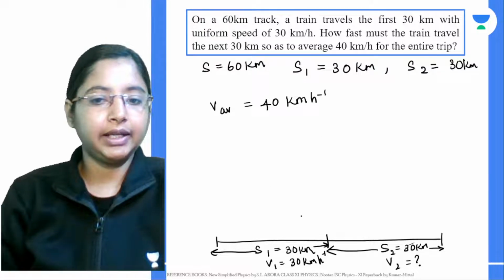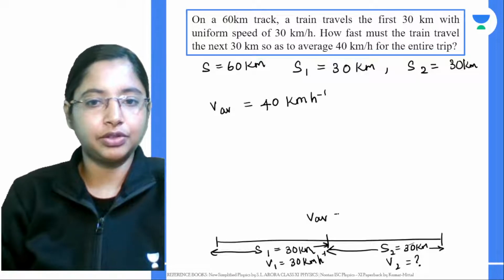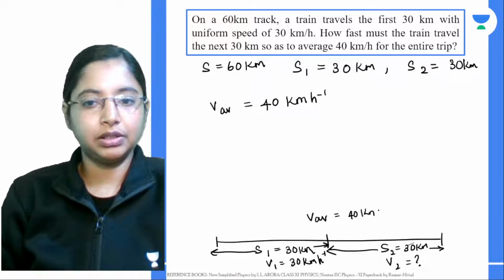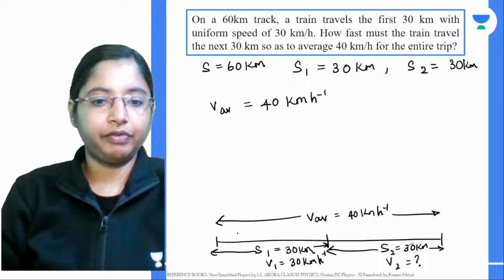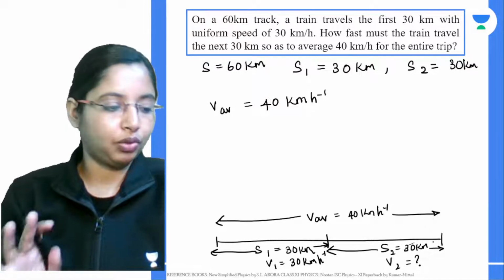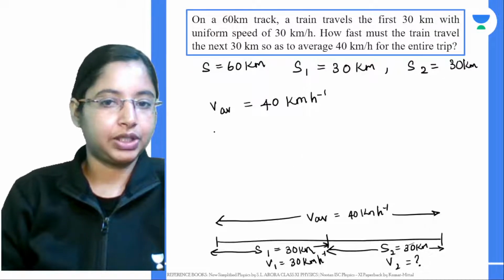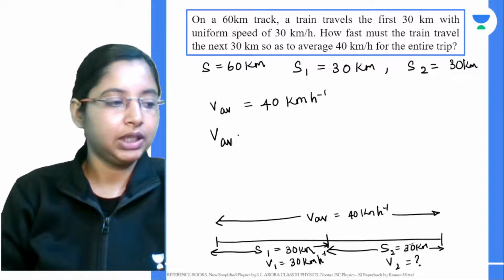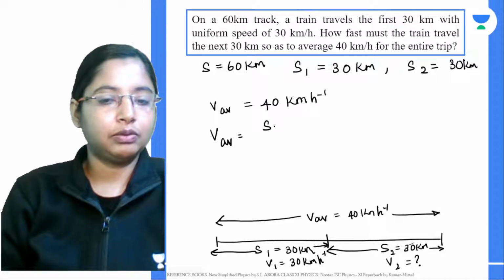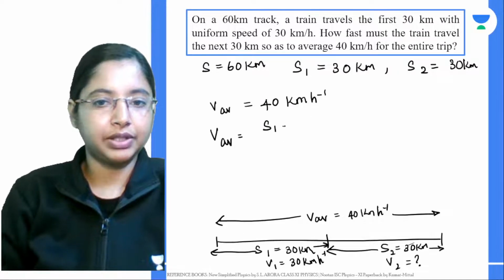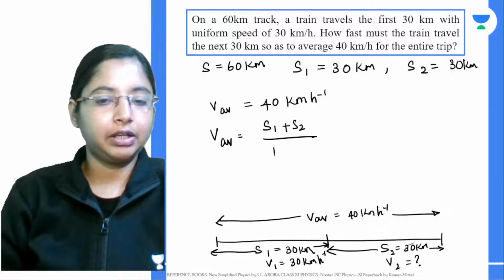For the entire trip, the average velocity has to be 40 kilometers per hour. If this has to be the case, we have to find V2 knowing this. Very simple. Your average velocity is given by the distance it traveled in the first half plus the second half, divided by the time it has taken in the first half and the second half.